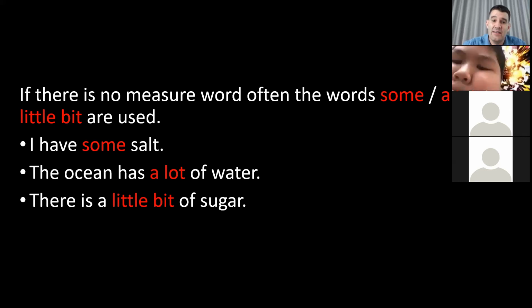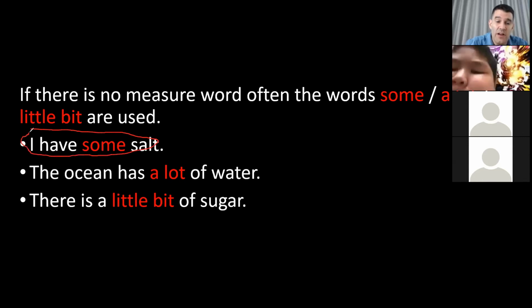You can use these words in place of measuring nouns and amounts. So we can look at this sentence. Before, I have 4 bags of salt. You can just write a word like this, some, instead of 4 bags. I have some salt. I have 4 bags of salt.